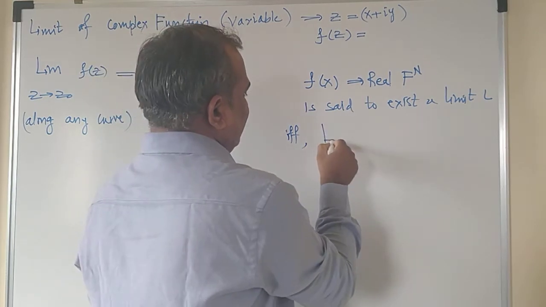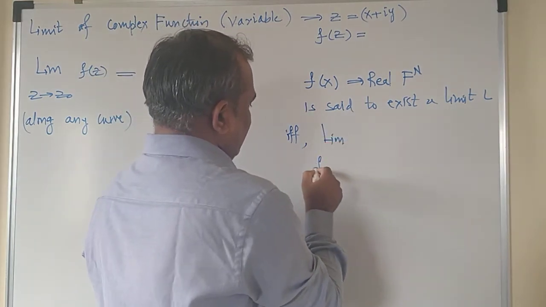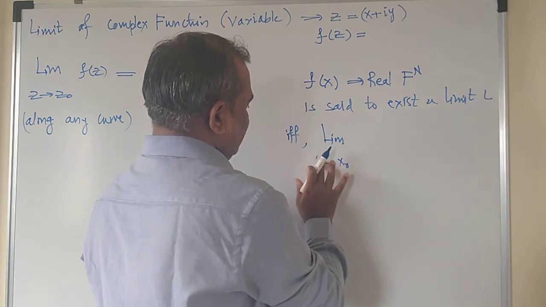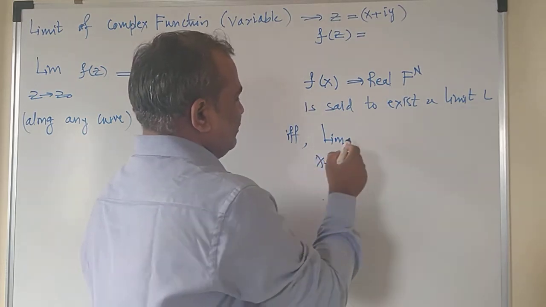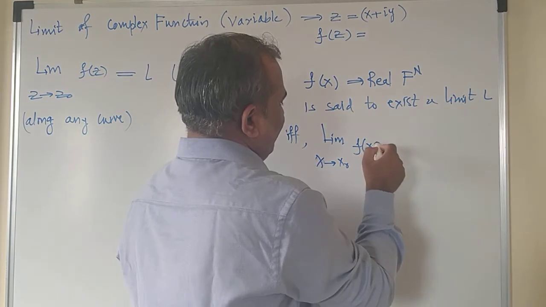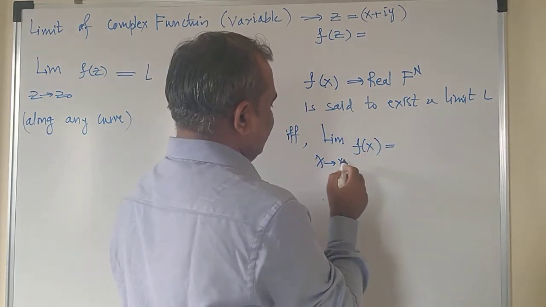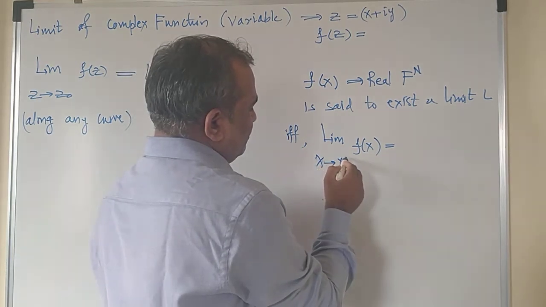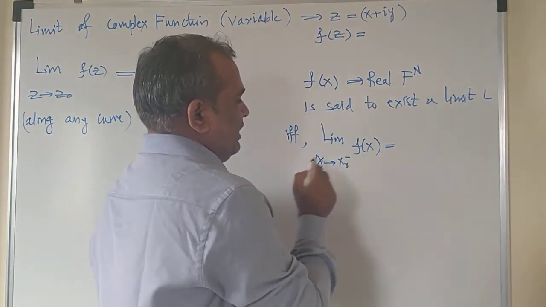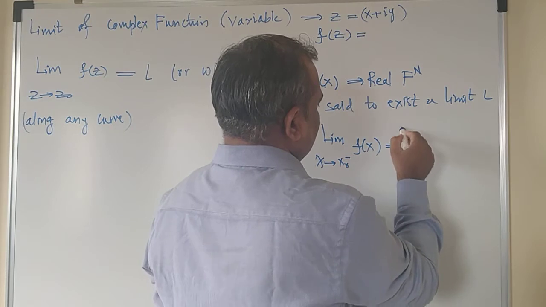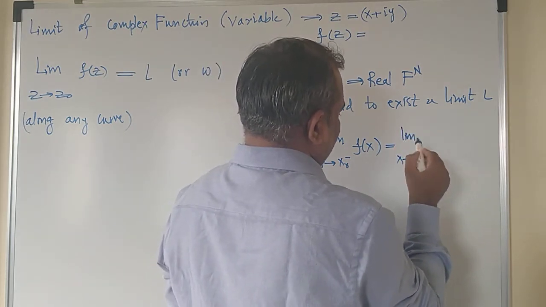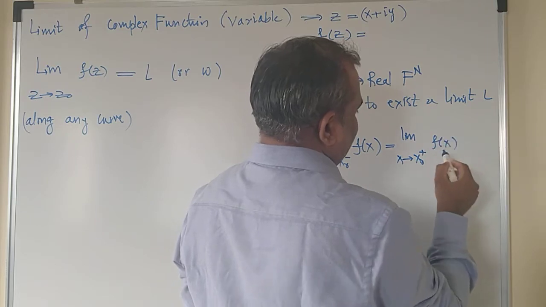So I can say limit as x tends to x naught of f of x is equal to limit as x tends to x naught minus of f of x, which is equal to limit as x tends to x naught plus of f of x.